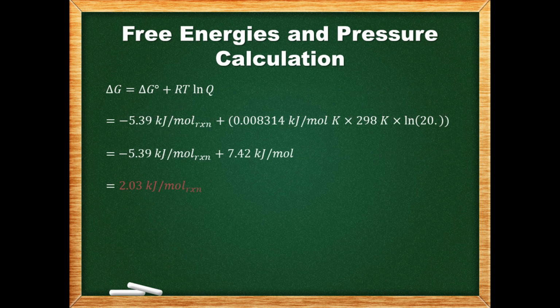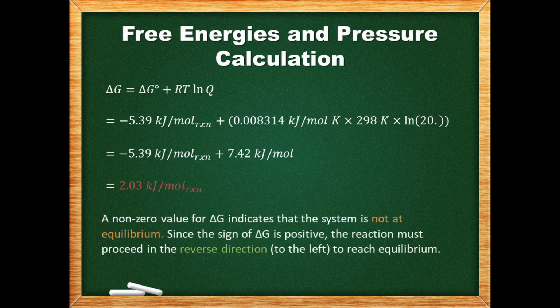These values are then plugged into our equation. Since the free energy value has units of kilojoules per mole, the gas constant must also be in terms of kilojoules and not joules. Our answer ends up being greater than 0. A non-zero value for delta G indicates that the system is not at equilibrium. Since the sign of delta G is positive, the reaction must proceed in the reverse direction to reach equilibrium.